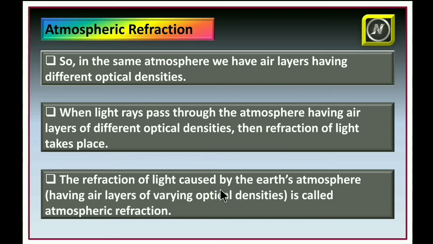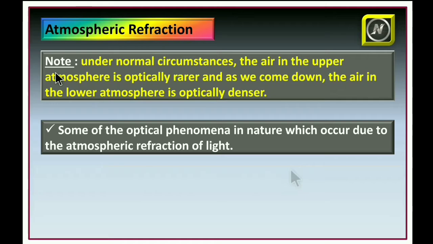The refraction of light caused by Earth's atmosphere, that means having air layers of varying optical densities, is called atmospheric refraction. Note, under normal circumstances, the air in the upper atmosphere is optically rarer, and as we come down, the air in the lower atmosphere is optically denser.